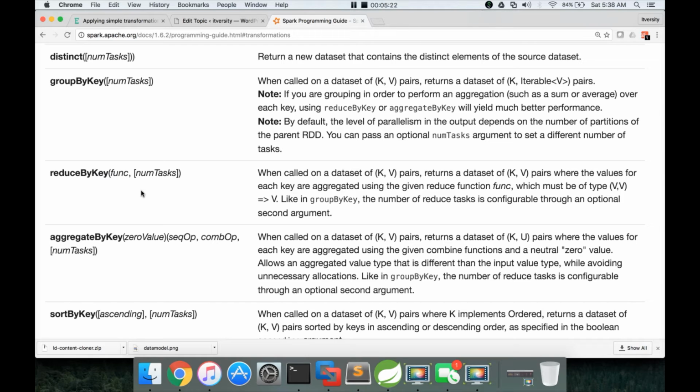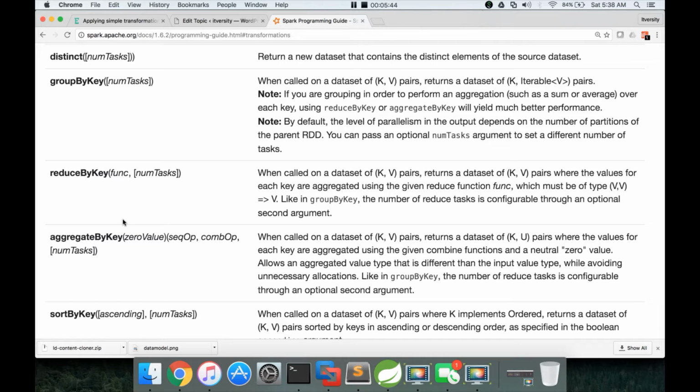But for now, just remember that you have to use one of these three by key operations to perform the aggregation. Group by key is sorted out because it does not have combiner, and we can use either reduce by key or aggregate by key. For simpler stuff, we have to use reduce by key. For a little bit complicated stuff, we have to use aggregate by key.